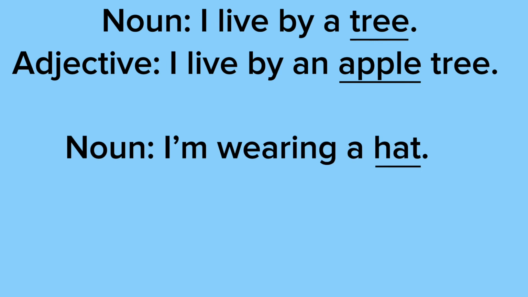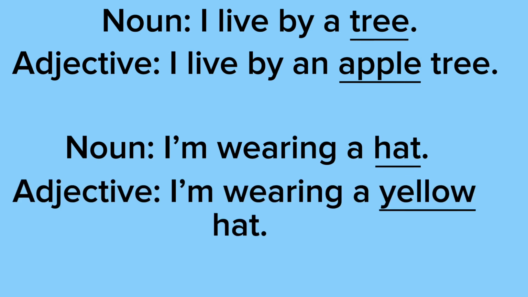In the sentence, I'm wearing a hat. Hat is the noun because a noun is a person, place, or thing. A hat is a thing. And in the sentence, I'm wearing a yellow hat. Yellow is the adjective because yellow is being used to describe the hat, which is the noun.